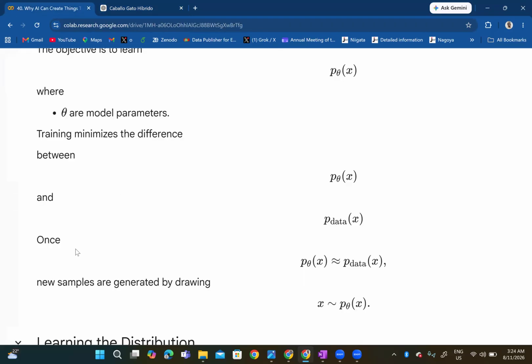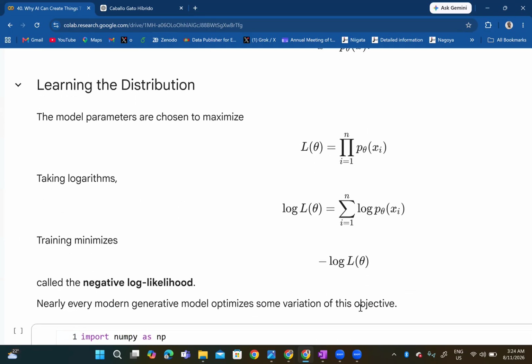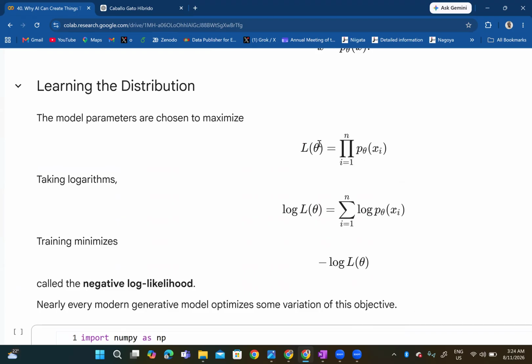So now the question is, once p sub theta of x is very close to p sub data of x, that is, what you're looking for is close to what exists, new samples are generated by drawing from this distribution, where x is distributed according to p sub theta of x. The model parameters are chosen to maximize the likelihood as a function of the parameter values, which is the product from i equals 1 to n of p sub theta of x sub i.